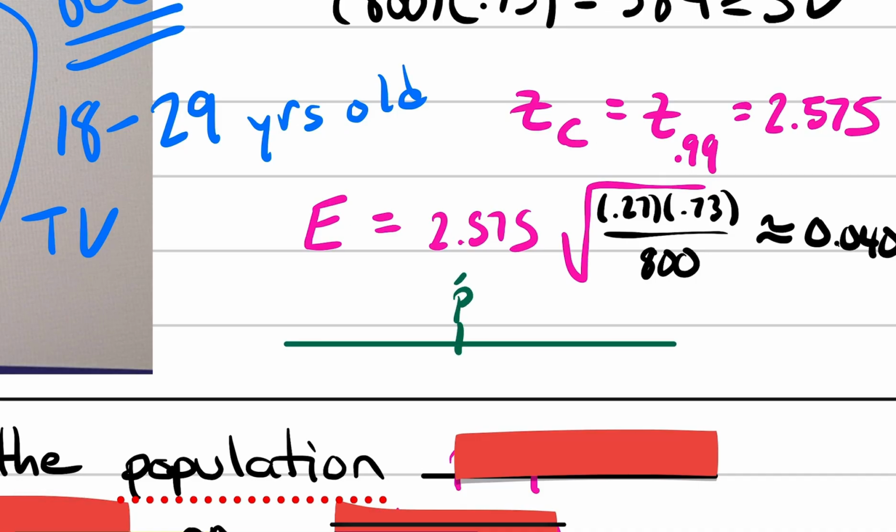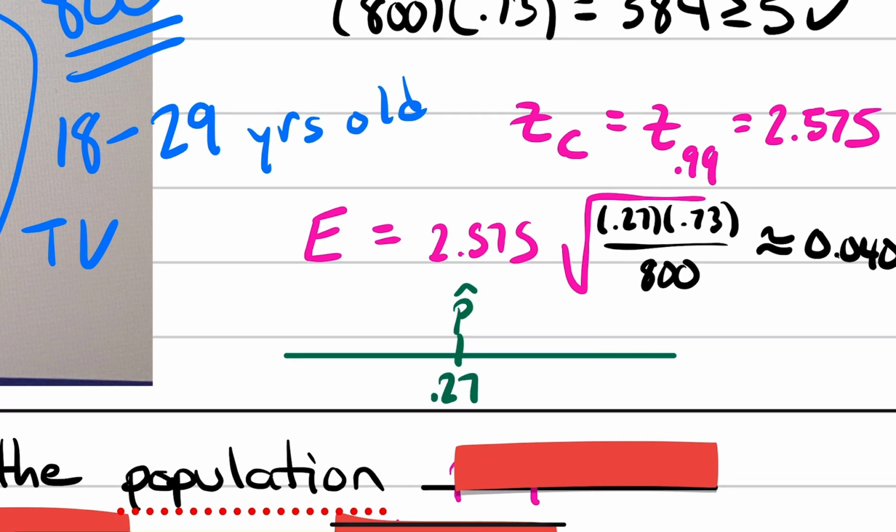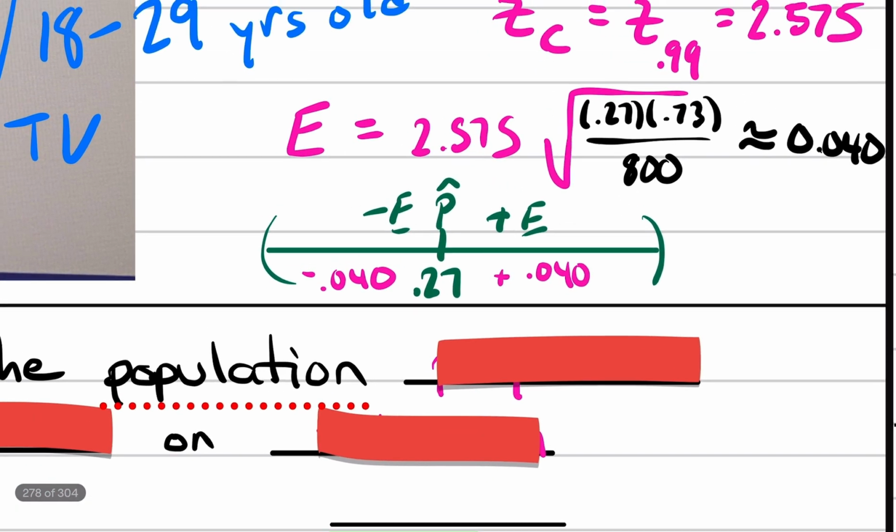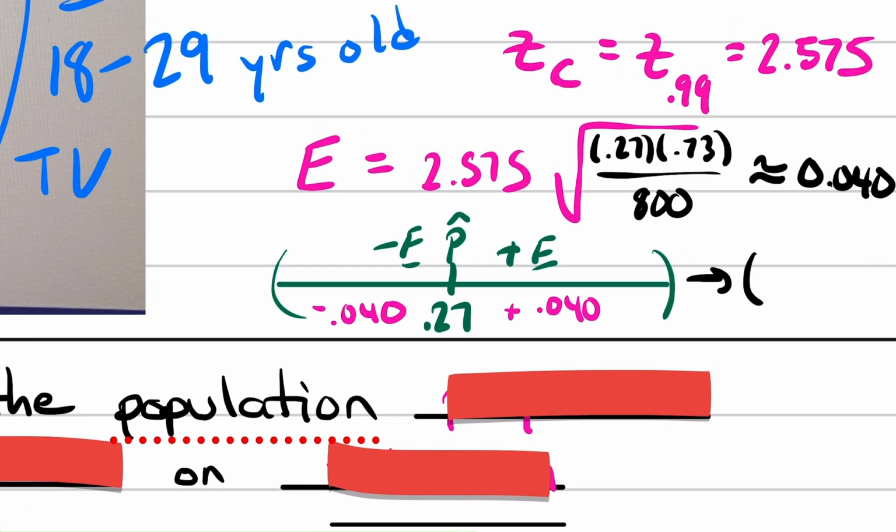So now I can go ahead and build my confidence interval. So at the center will be my sample proportion, which, if I remember correctly, was 0.27. And I'm going to add and subtract my margin of error to that. And my margin of error I just got was 0.040. So I'm going to add and subtract that. And that means that my confidence interval written correctly would be 0.23 to 0.31.